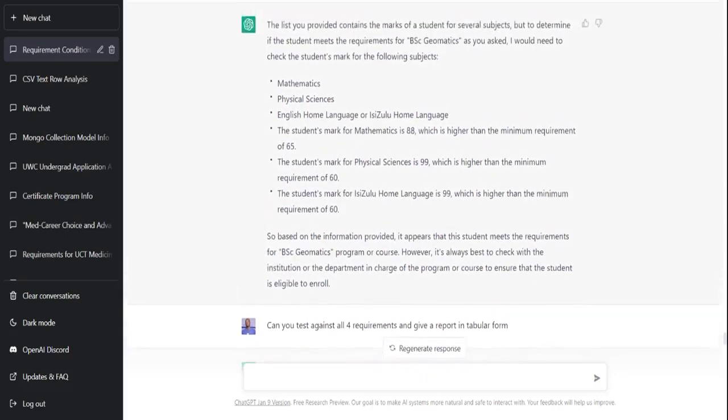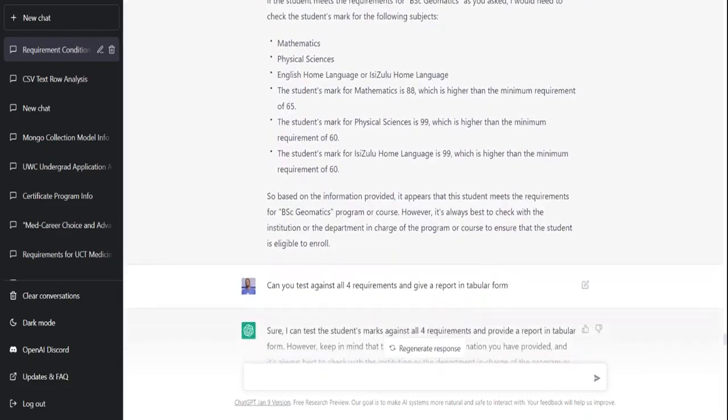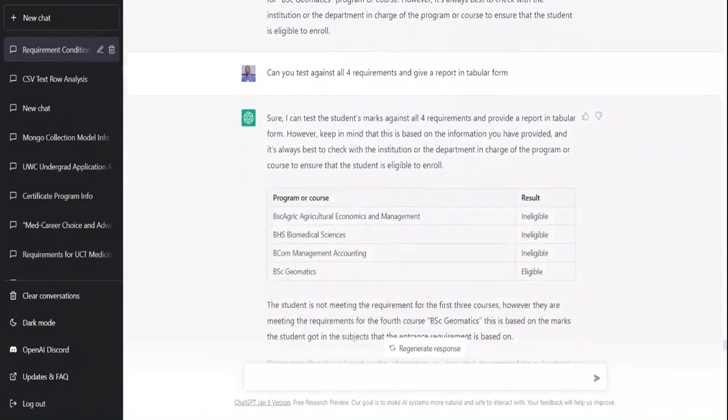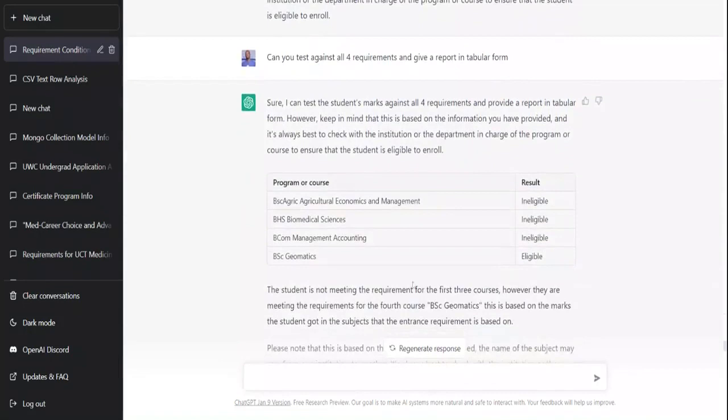Now, this means that it can do what we are doing at Gradesmatch, which is taking learner grades and matching them with qualification requirements. It can do it. However, now I ask it to do all of that against the four requirements and give me a report of how the learner meets the requirements of the four programs or courses, and it just got it wrong. The only thing it got right was the one which I asked it to match up individually, and the other three it actually got wrong.